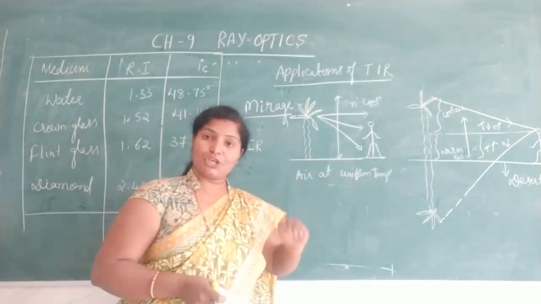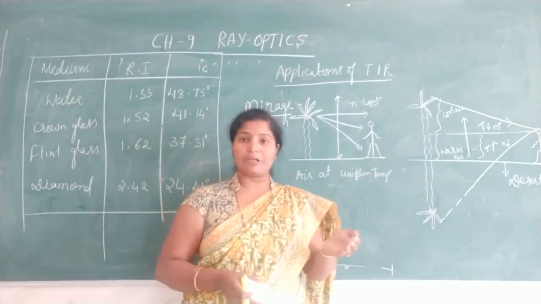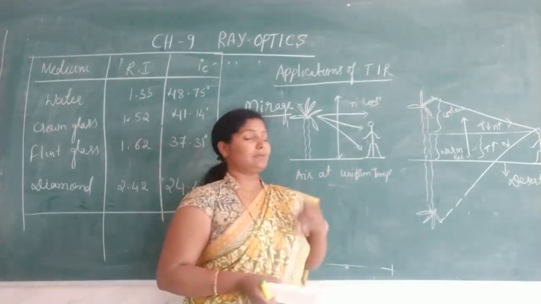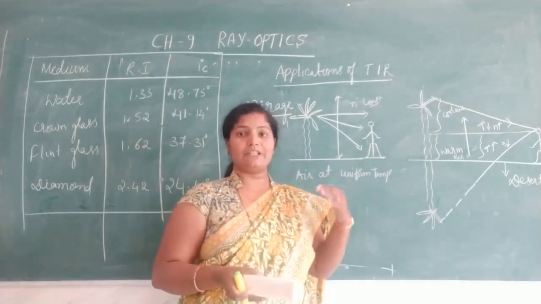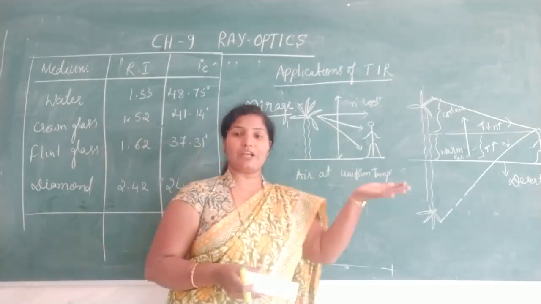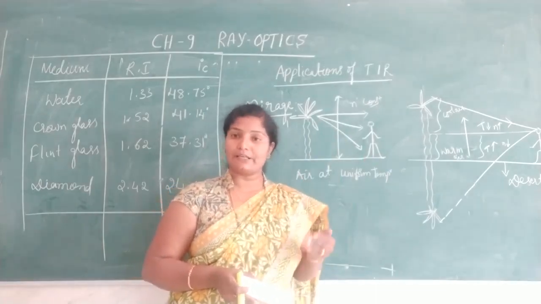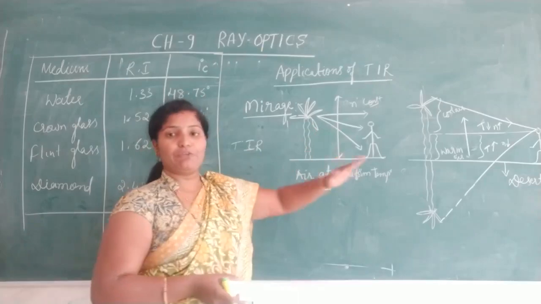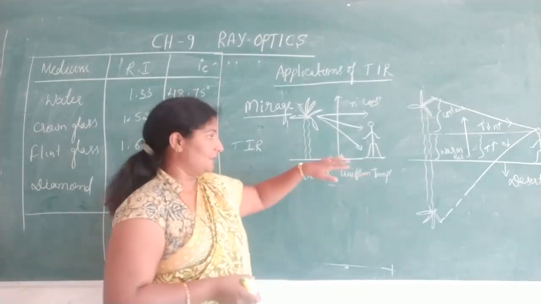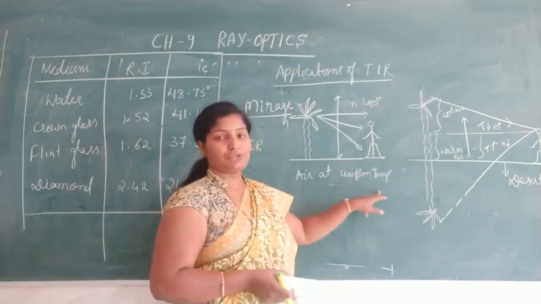Only when optical density changes do we differentiate a rarer medium and a denser medium. The light travels from denser to rarer, and if the angle of incidence is greater than the critical angle, there is a chance of total internal reflection. But here we won't get any total internal reflection because the refractive index is constant and temperature is uniform.